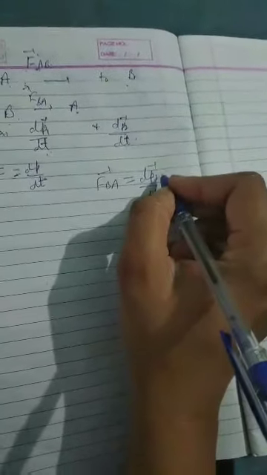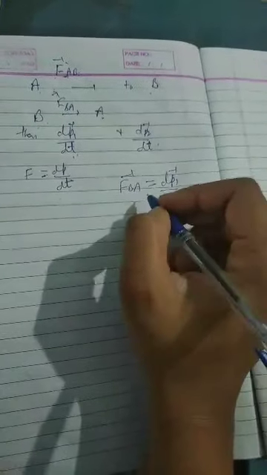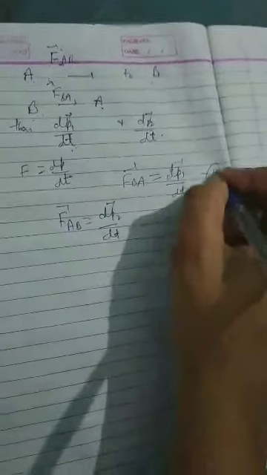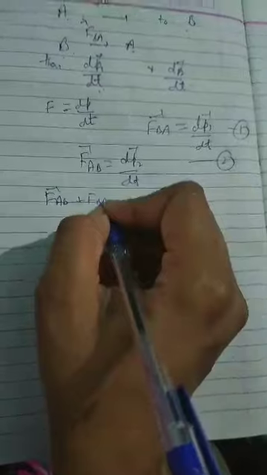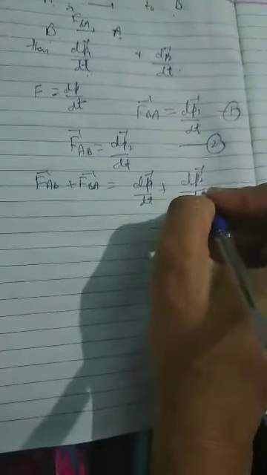If P1 is the momentum of body A and P2 is the momentum of body B, then FBA is equal to dP1 by dt. Similarly, FAB is equal to dP2 by dt. This is equation number 1 and this is equation number 2. Now adding both equations, FAB plus FBA is equal to dP1 by dt plus dP2 by dt.